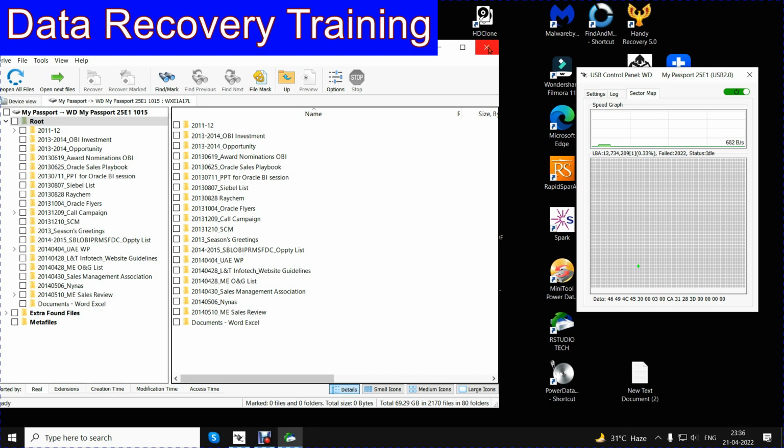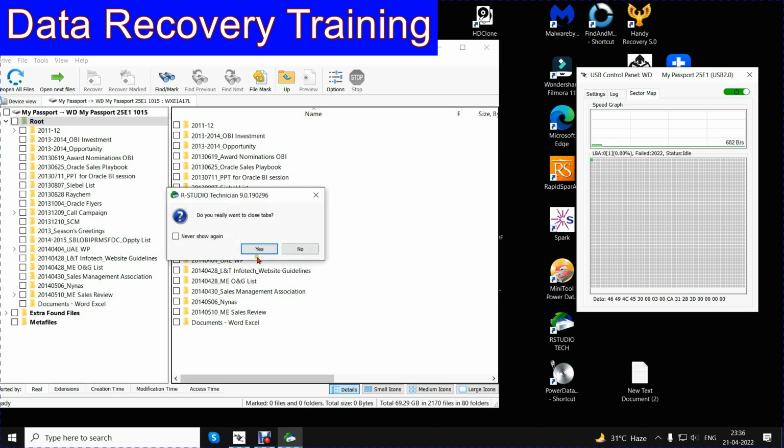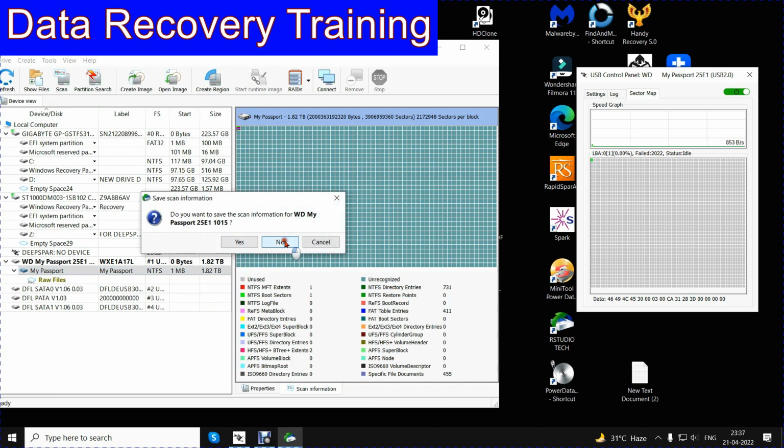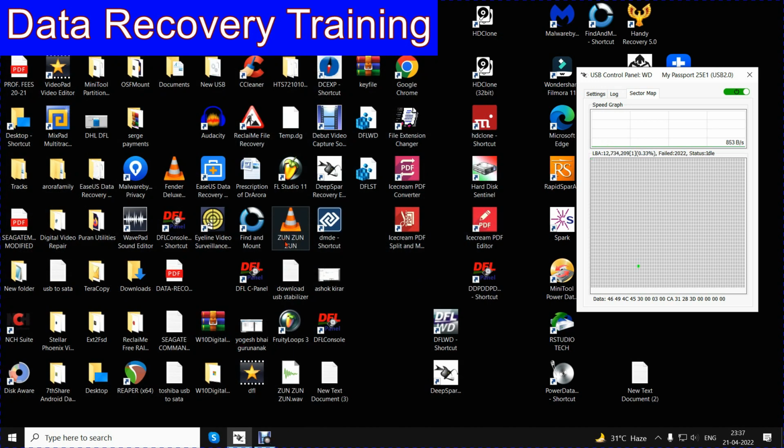Let us close RStudio, and now what we will do is start Dolphin again and try to see the files and folders through DDP.